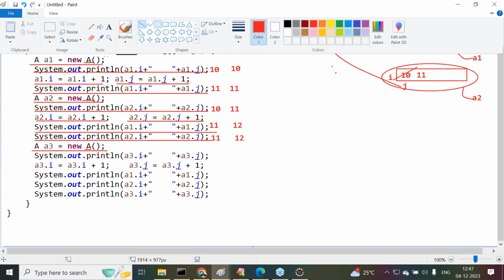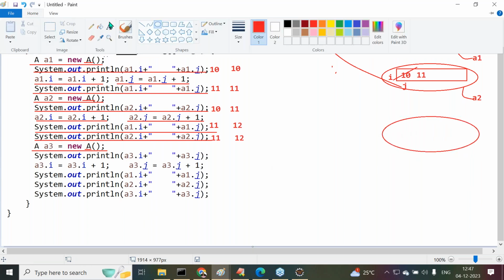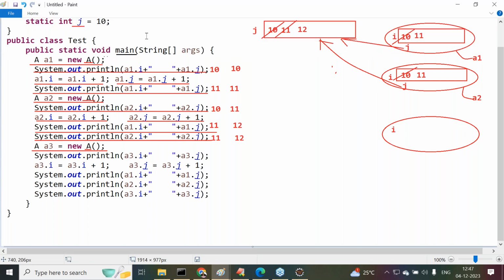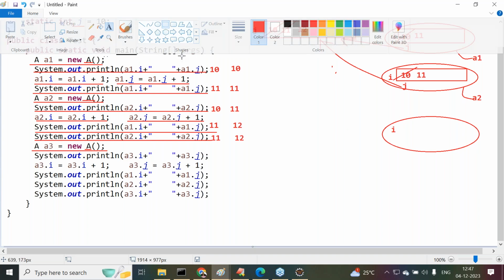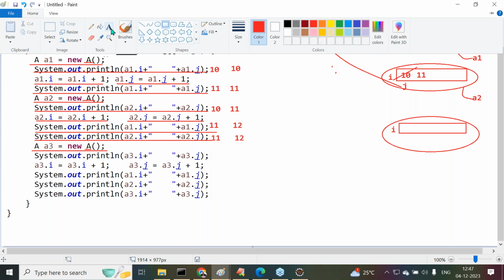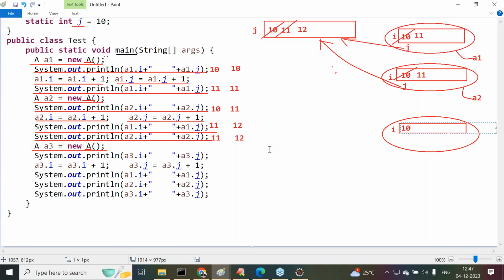Now here, what happened? An object will be created. Inside this object, the I variable will be accommodated. Now inside this I variable, what value are we going to get? The initial value we get from class A. What is that initial value? 10 is the value.